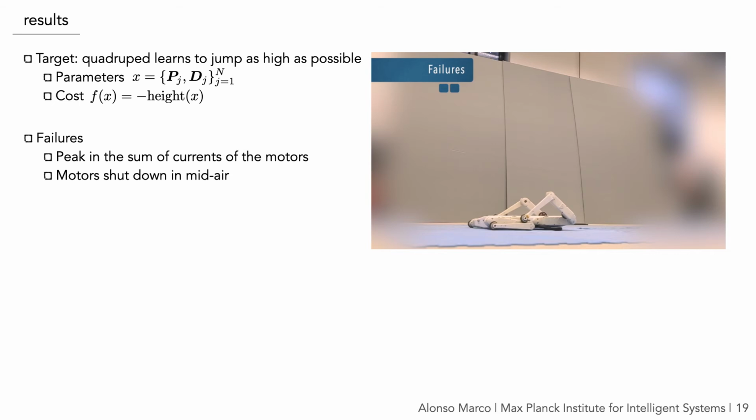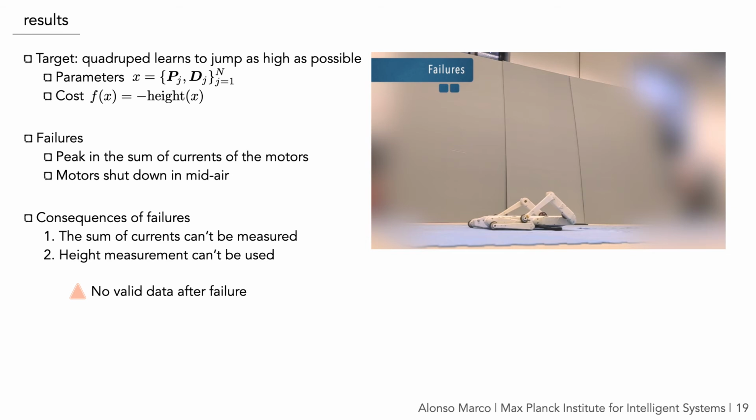In this platform, a failure has several important consequences. First, the sum of currents cannot be measured. And second, the motors stop in the middle of the air, so the height measurement is corrupted. So in summary, we just obtain no valid data after we observe a failure.